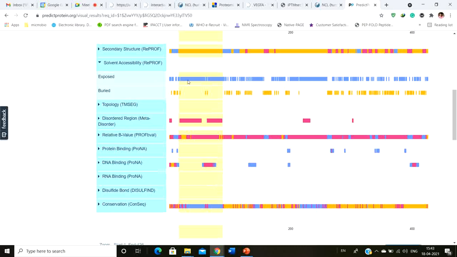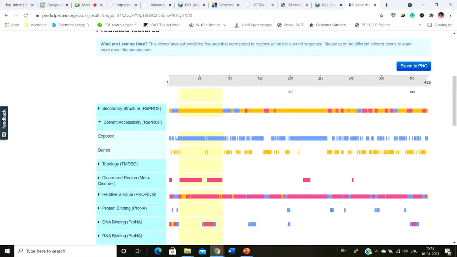Okay, so that's why you can simply click on that to get the idea about the amino acid number. These are areas that are exposed outside, whereas these areas, the orange color highlighted ones, are buried inside. So that means these are the amino acids that you can't access.